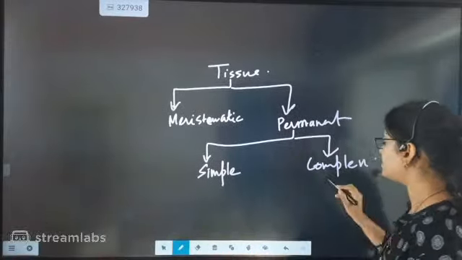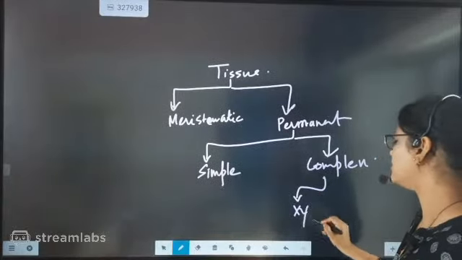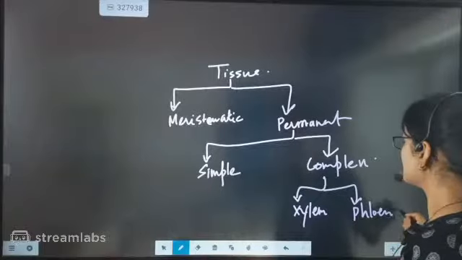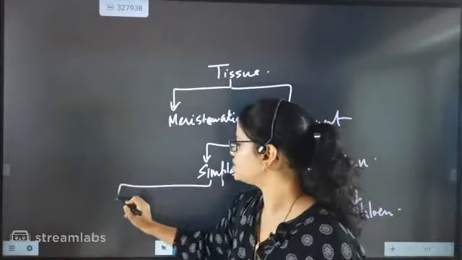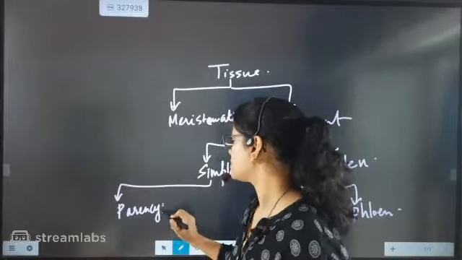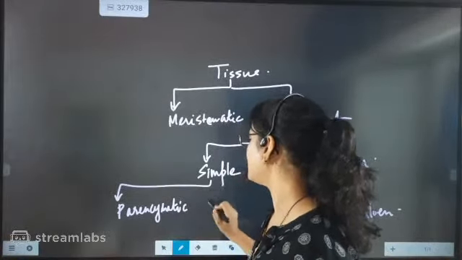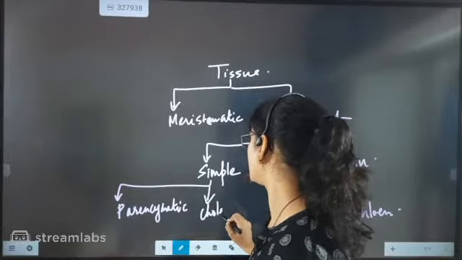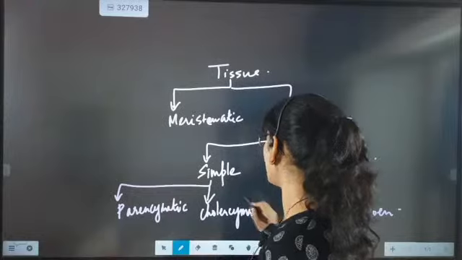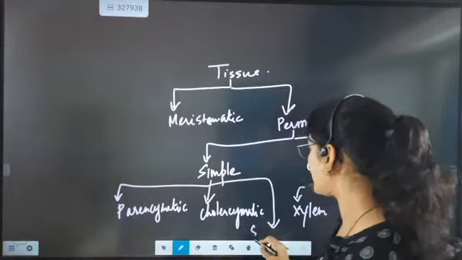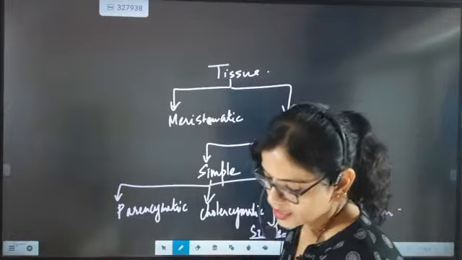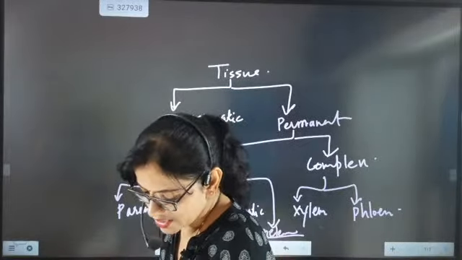In complex permanent tissue we are going to check xylem and phloem. And in simple permanent tissue, beta, parenchymatic tissue, and then collenchymatic, and then the third one is sclerenchymatic tissue. So three permanent tissues are there.